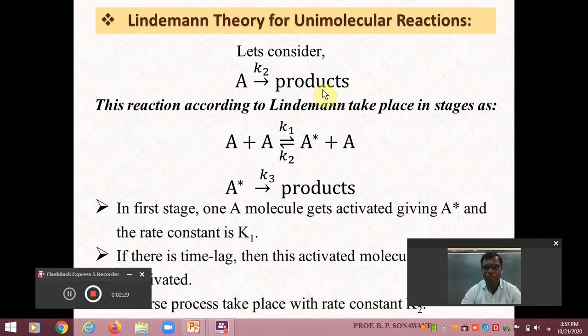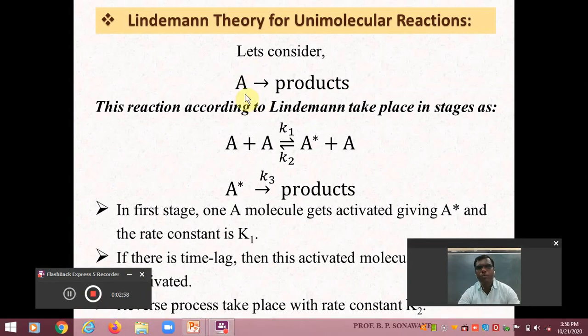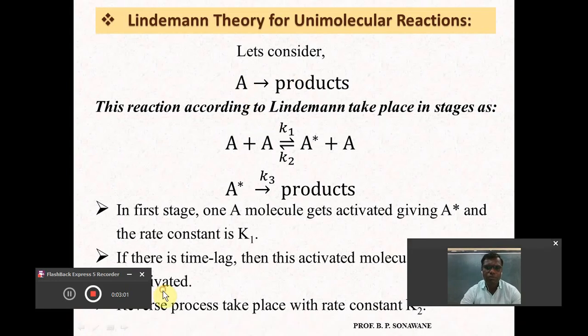Last time we came up to this, and with the help of a simple unimolecular reaction, we are interested to derive the equation for the rate of unimolecular reaction. So dear friends, here we discuss a simple reaction in which only one reactant A gives the product. As this reaction involves only one molecule A, this is a unimolecular reaction.